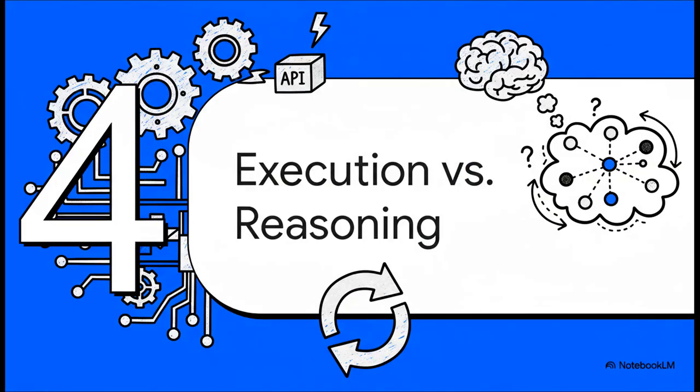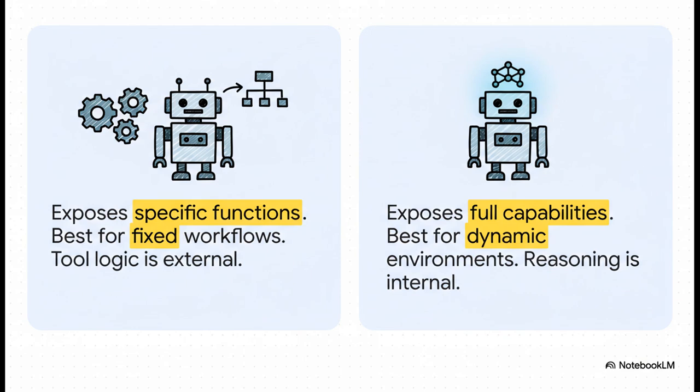All right, let's put these two side by side because this is where it's all gonna click. If you've been multitasking, now's the time to tune back in because this is the core takeaway of this whole explainer: execution versus reasoning. So on the left, you've got the API world. It exposes specific functions. It's best for these fixed, predictable workflows. And the key thing, all the decision-making, the brains, is external to the model. But then you look over on the right at MCP. It exposes full capabilities. It's built for dynamic, changing environments. And crucially, the reasoning happens inside the model itself. The intelligence literally moves from the code around the model into the model.